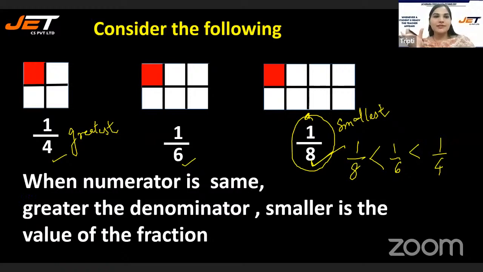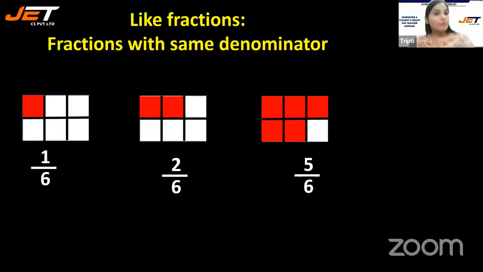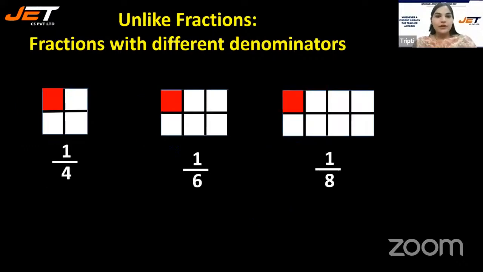Okay, so here it's kind of reversed, wherein you have to see which denominator is smallest. The smallest will be greatest and the greatest will be smallest, only and only when the numerators are the same. Now fractions with the same denominator, you can see here.